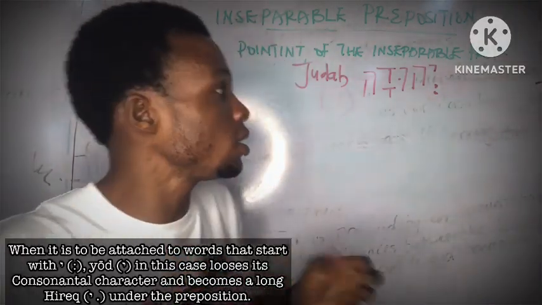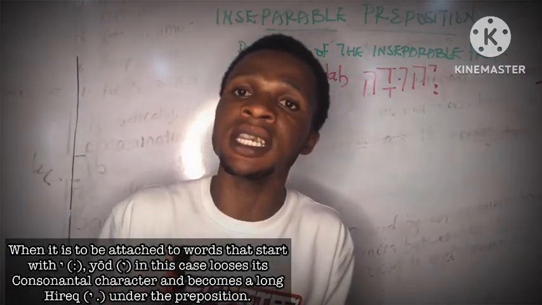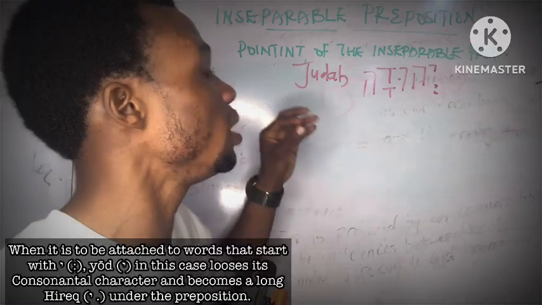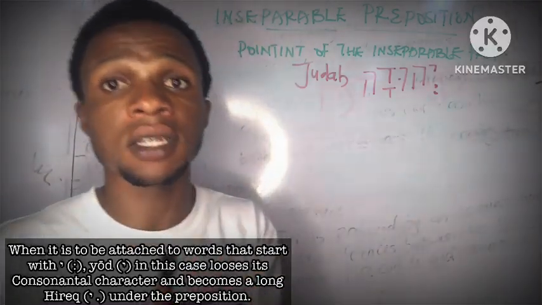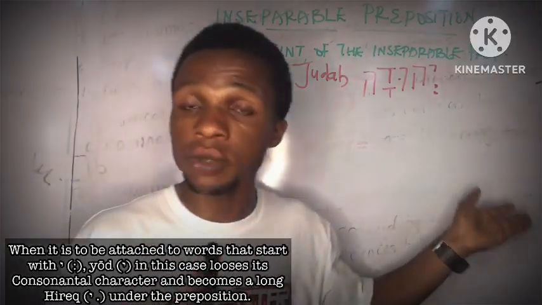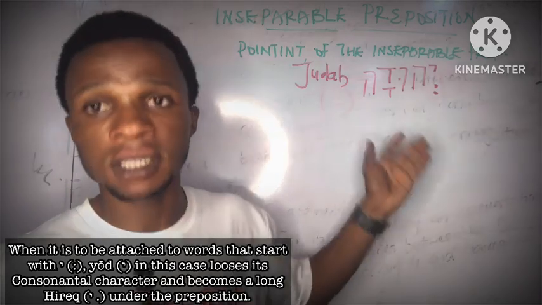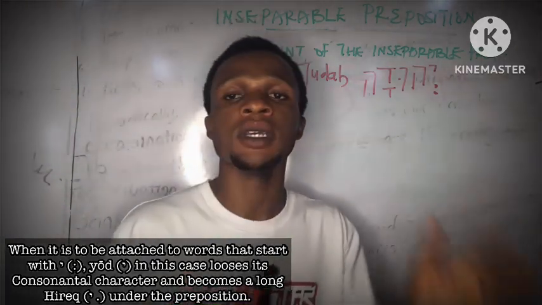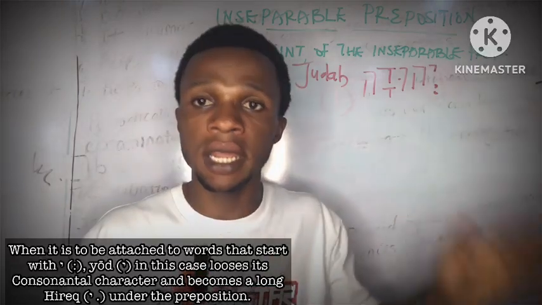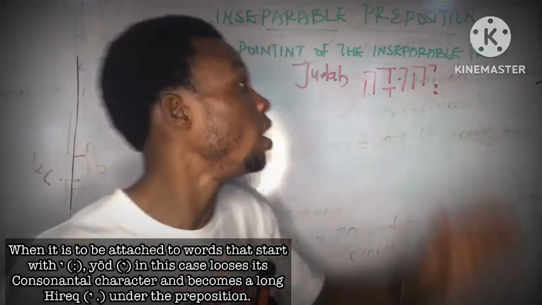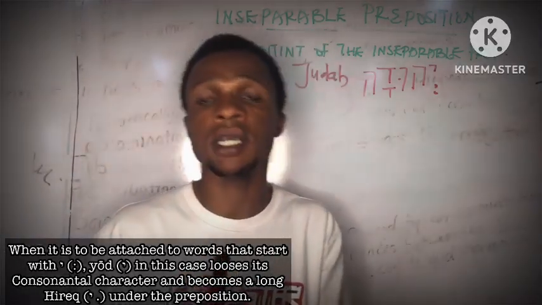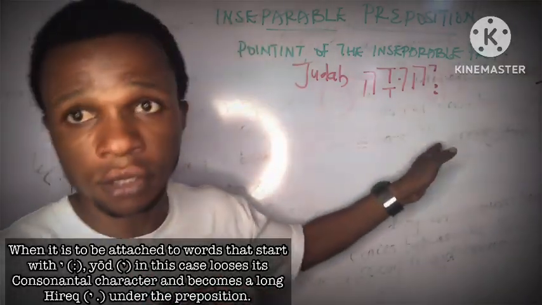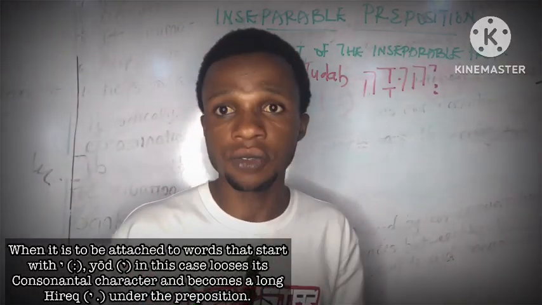You can also use Jerusalem, which is pronounced Yerushalayim in Hebrew. If you look at the first letters, it is yod and shewa too, so you can also apply that to it.